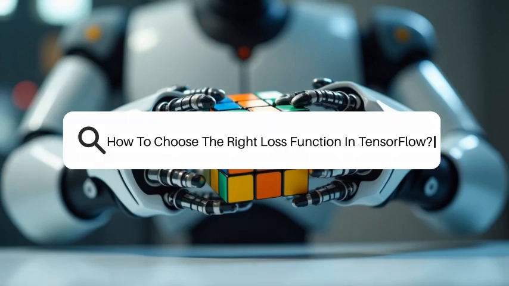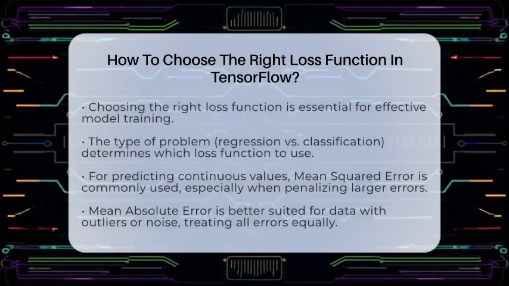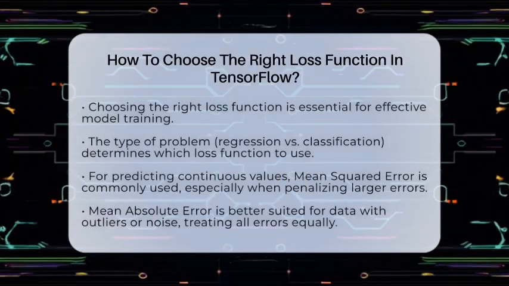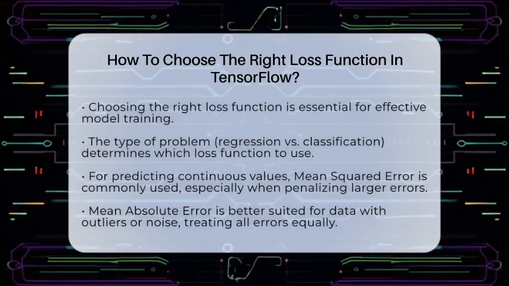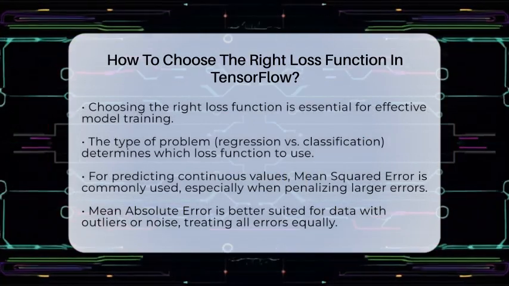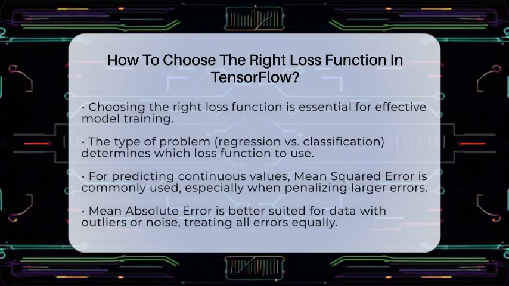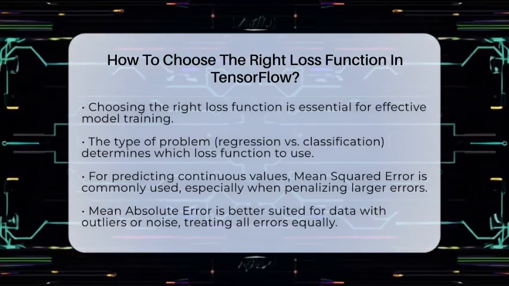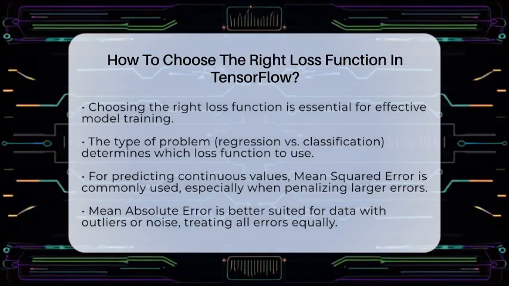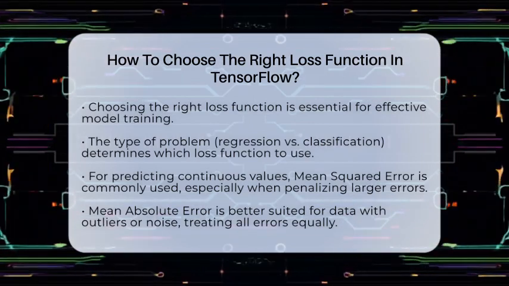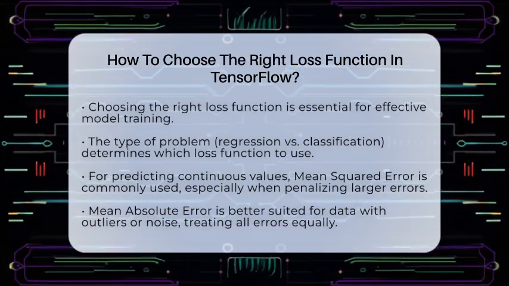How to choose the right loss function in TensorFlow. Imagine you're building a machine learning model and want it to learn as accurately as possible. The secret ingredient is picking the right loss function. It's like choosing the right tool for a specific job. If you pick the wrong one, your model might not learn well or could even get confused. So, how do you make the right choice?